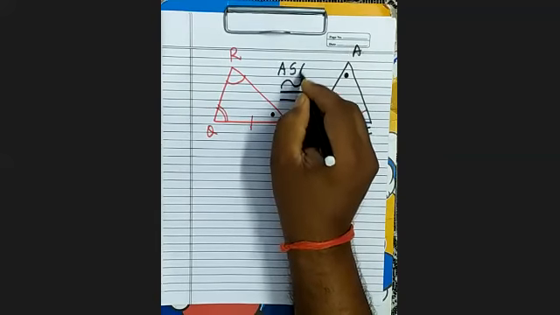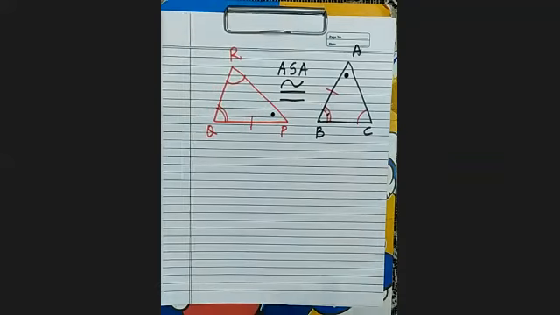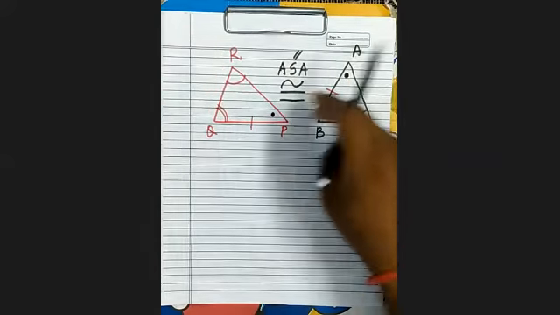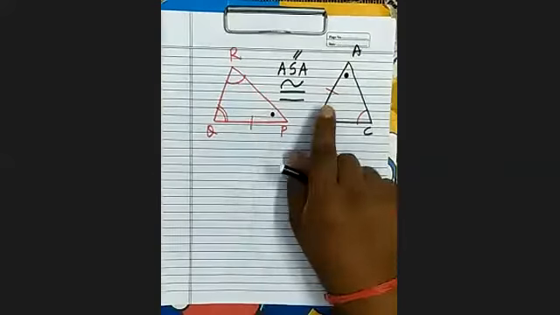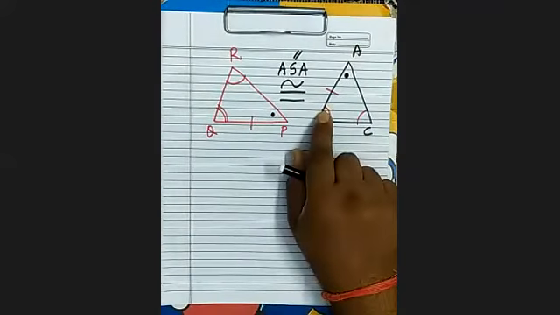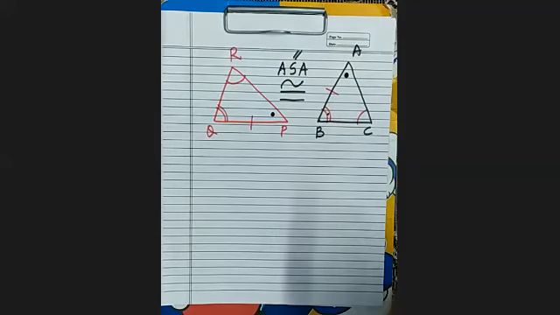ASA or AAS, anything you can write. But remember the side must be included by these two angles. It is clear. So you will check in this way. If two angles are equal then the third is automatically equal, mark it. And then we check whether the given side, the side which is given equal, is including the same pair of angles or not. That we will find out. It is clear.